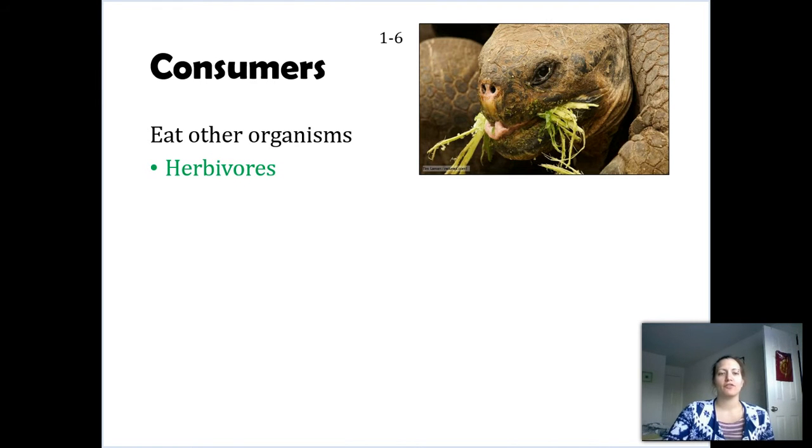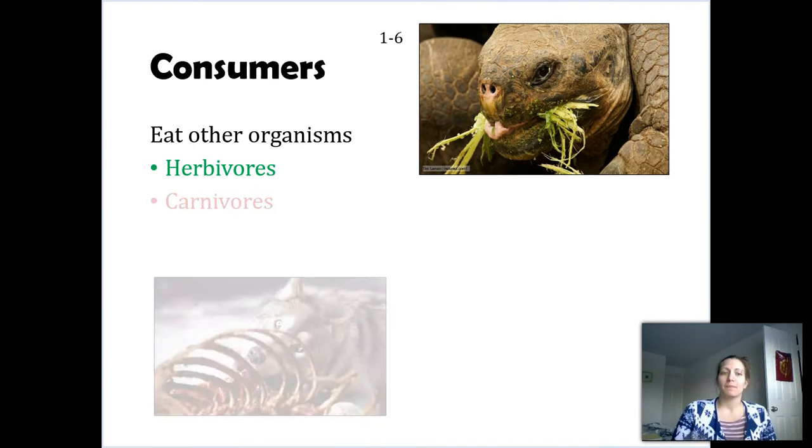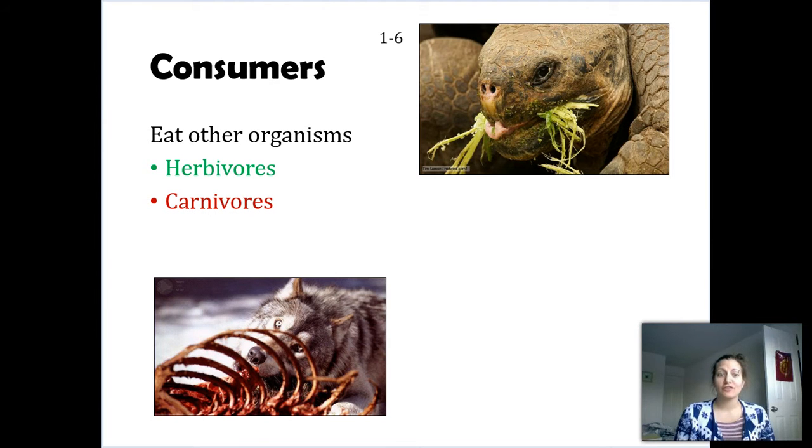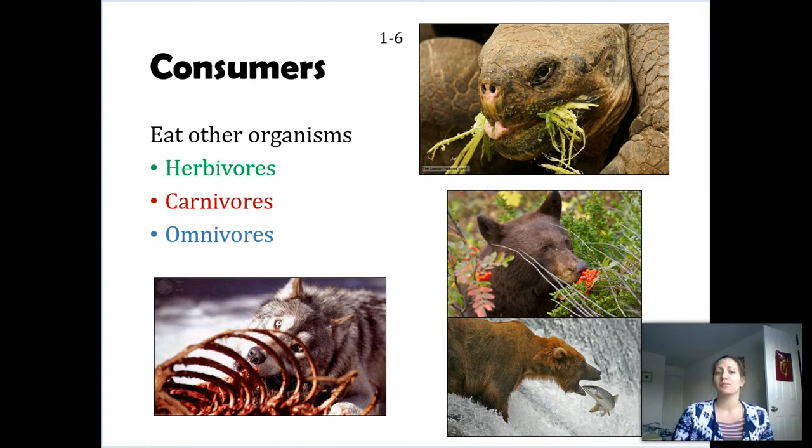Now, we can organize consumers based on what they eat. One thing we have is herbivores, so you have this root herb that's referring to plant material, like this tortoise. You also have carnivores such as wolves, so carn refers to meat, so they're only meat eaters. And then you have some organisms like most humans, as well as other organisms such as bears that eat both. Here we have bears that are eating berries. Berries are part of plants, but they'll also eat meat, such as this picture of a bear eating a fish. So these organisms are omnivores, and this just lets us know they're eating both types of materials.